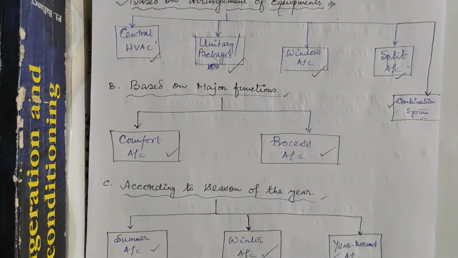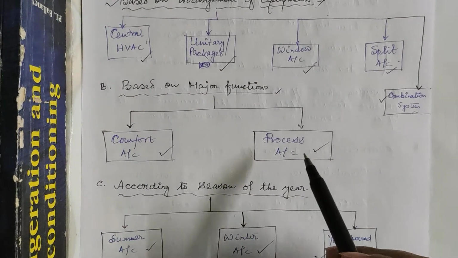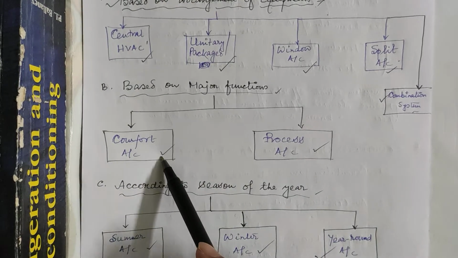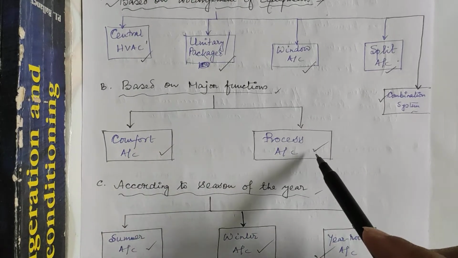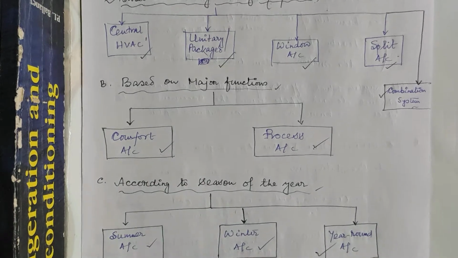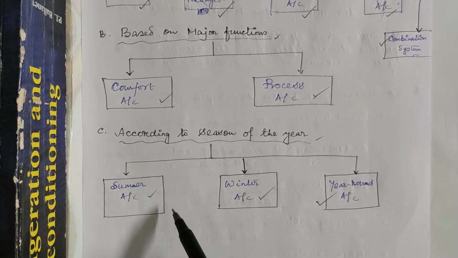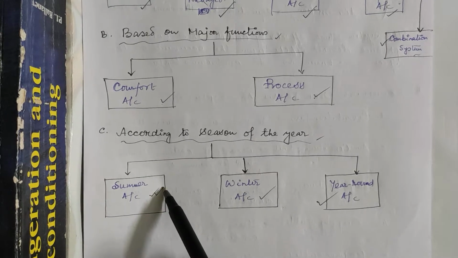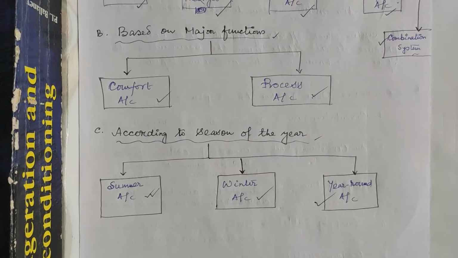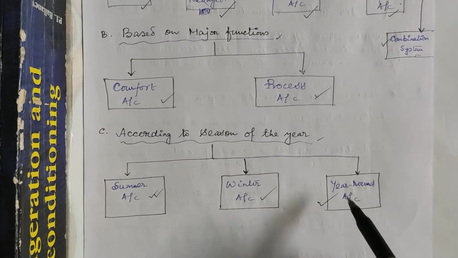Similarly, on the basis of major function, it can be divided into 2 subgroups: comfort air conditioning and process or industrial air conditioning. And on the basis of variation of season throughout the year, an air conditioning system is classified into 3 categories: summer air conditioning, winter air conditioning, and year-round air conditioning.